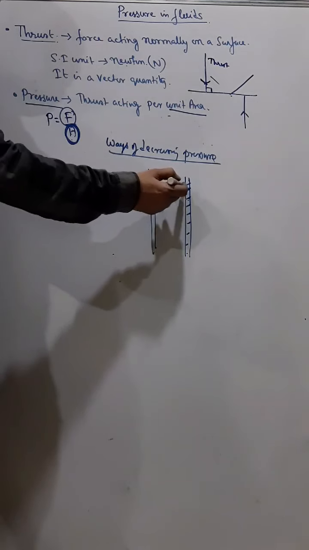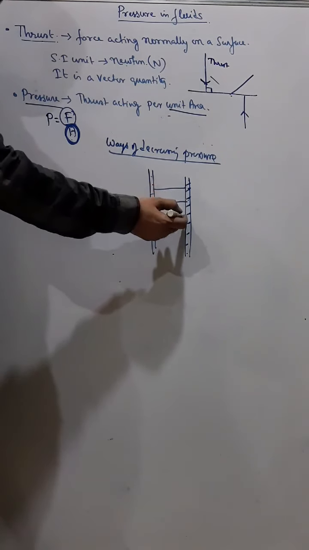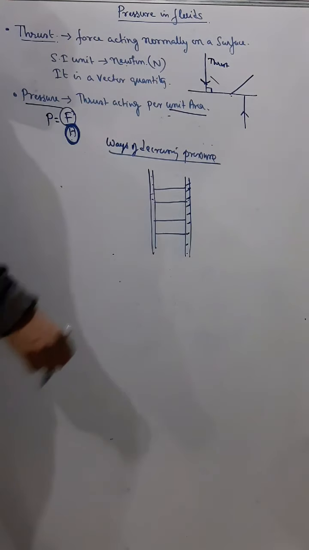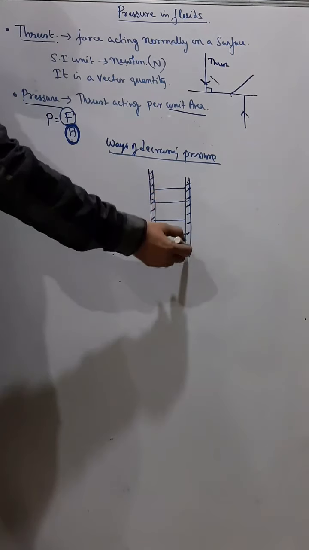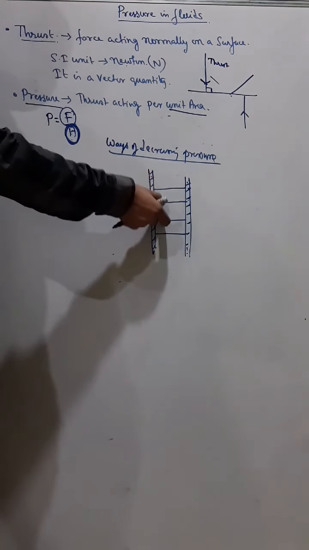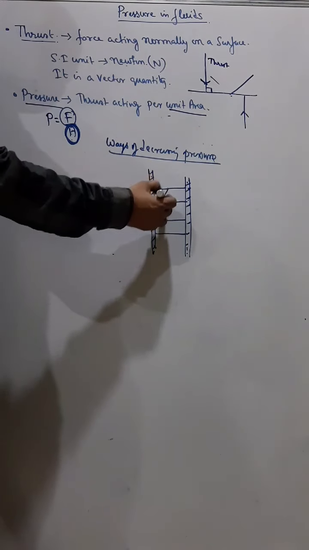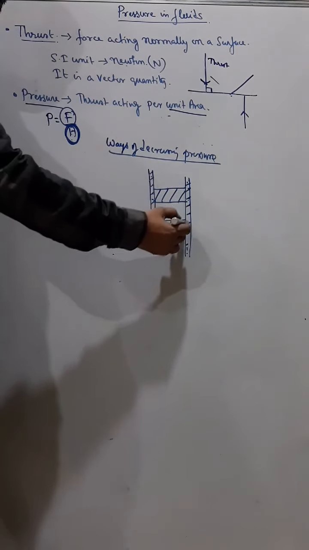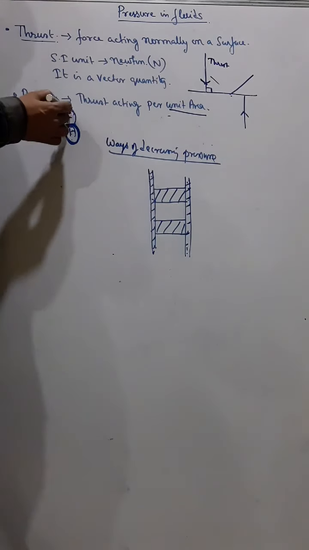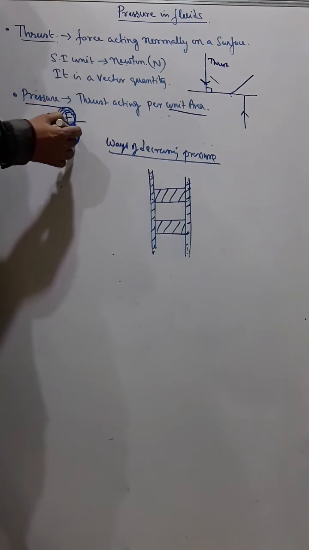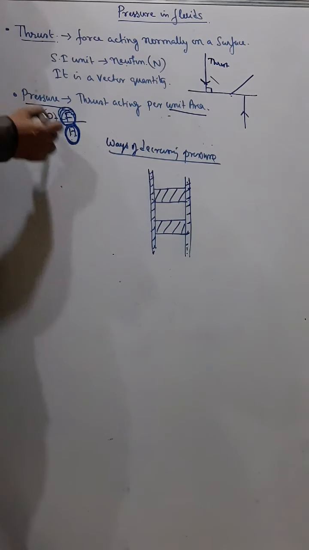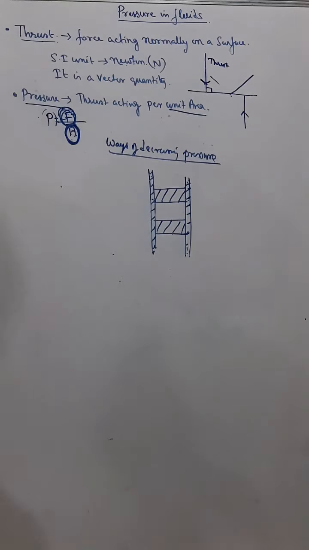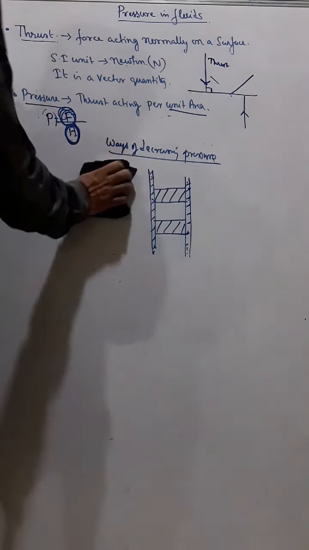But now you can understand, if wooden sleepers are laid in this way, so now see what happens. Now the area, before the area was this much, right? Now when I have fixed these wooden sleepers, now the area is this. Now the total thrust of the train is divided into a larger area. So if area is increased, the pressure will be less. Understand? So therefore, wooden sleepers are fitted between the railway lines.